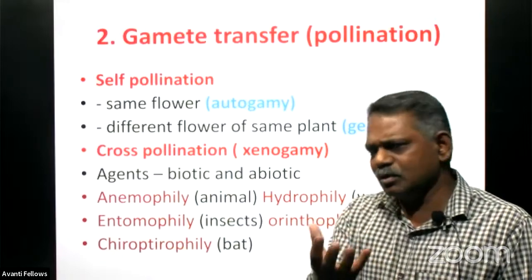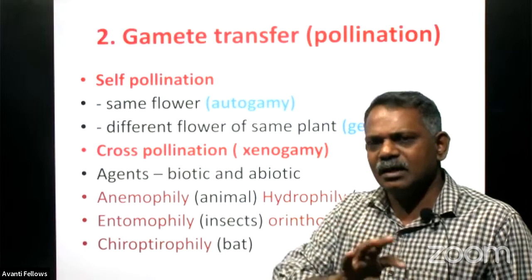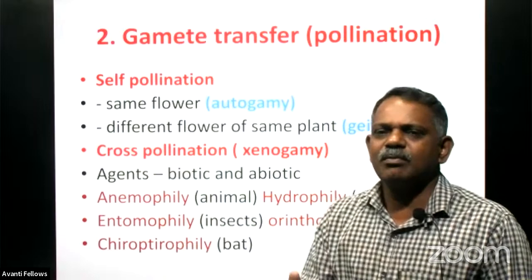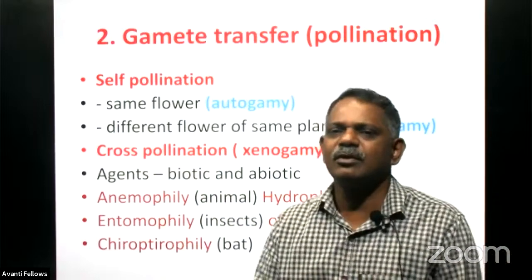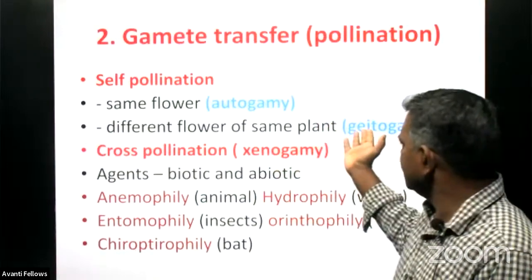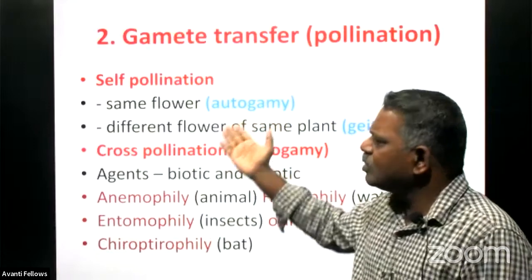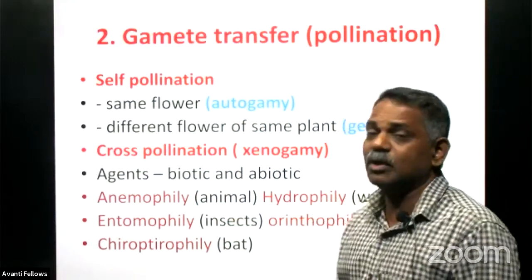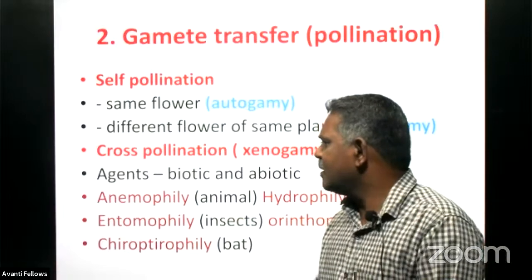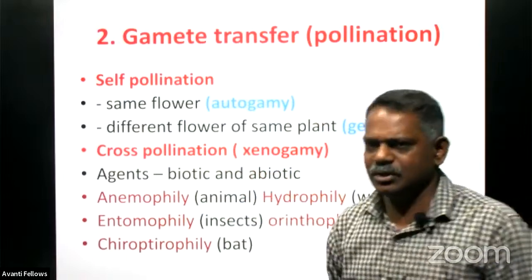The plants belong to the same species only, but they are transferring the pollen grain from one flower to another, which requires some kinds of agent for pollination. Even for geitonogamy, pollinating agents are required, whereas in autogamy, sometimes it is happening without even the pollinating agents, right? Then let us see what agents help for pollination.